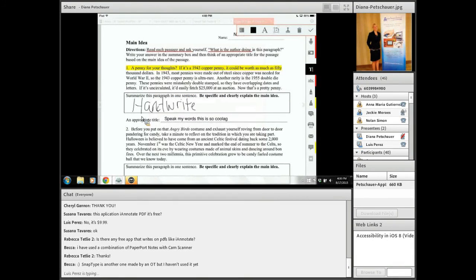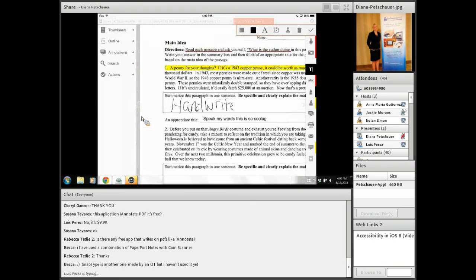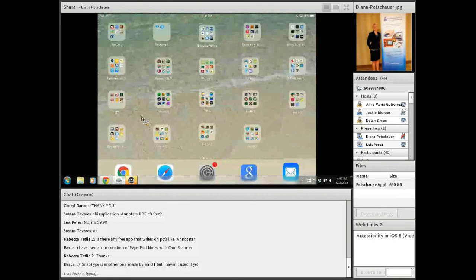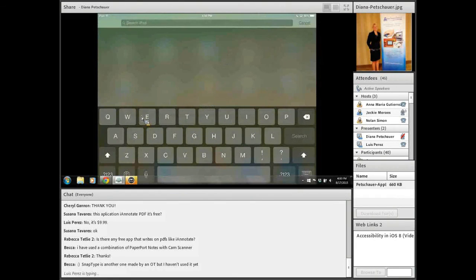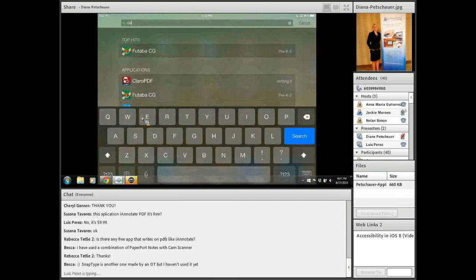There are a couple of other apps to annotate PDF. There's quite a few, of course, available in the App Store. These are just a few of them to give you an idea. This is iAnnotate PDF. A couple other options that you may choose for your students. One of them is called Claro PDF.